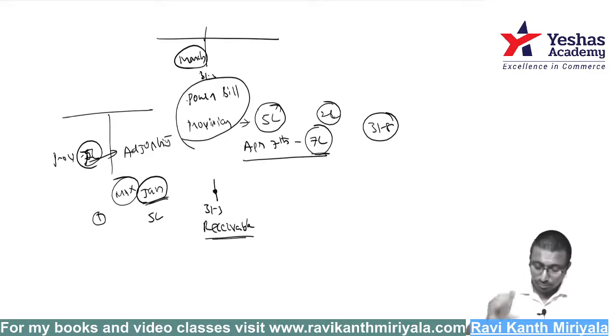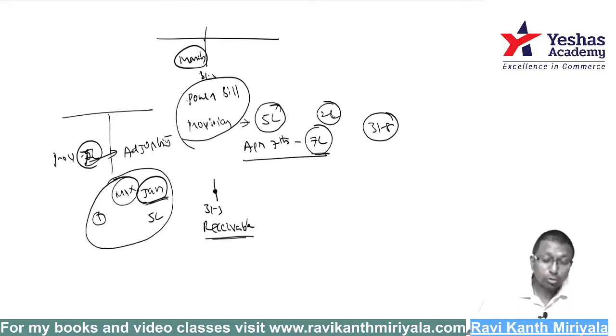Yeah, I repeat the example. We already sold goods worth 5 lakh rupees to Mr. X. It is receivable on 31st March. His creditworthiness was good, which means he is able to pay me. He is financially very good on 31st March.